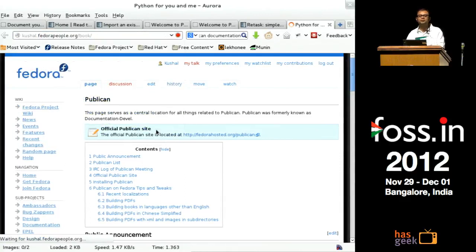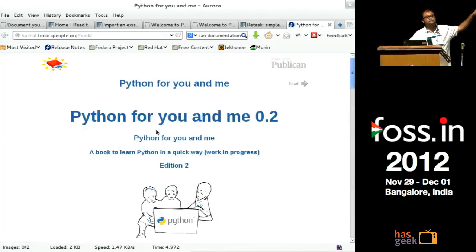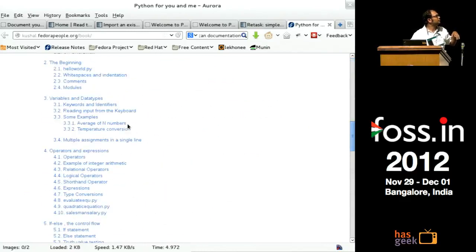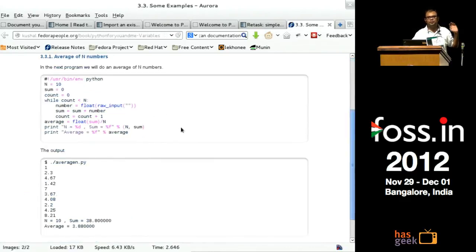So this is a very small Python book written using Publican. You can think about it as a user guide for your project. Publican uses DocBook behind the scenes, so you write DocBook files and then they get converted into HTML or PDF.